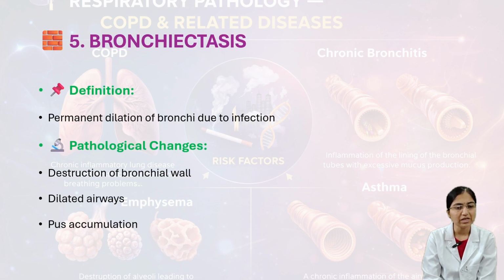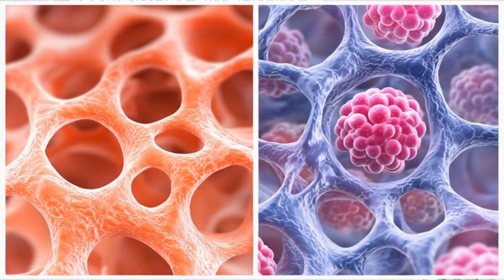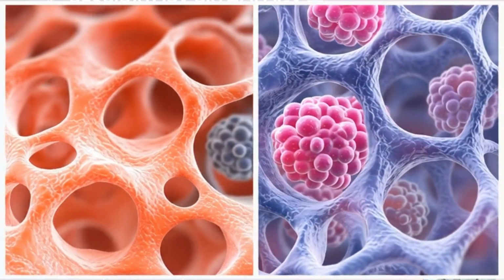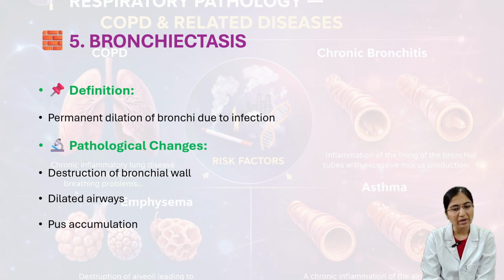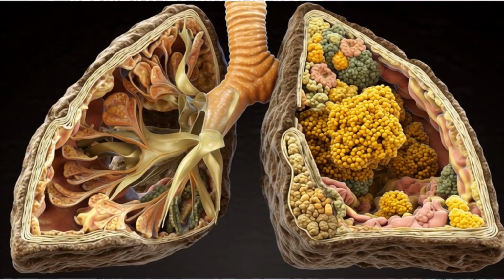And then next we'll see bronchiectasis. Here bronchiectasis is nothing but a permanent dilation of bronchi due to infection. Due to the presence of infection, there will be the dilatation of bronchi, that is permanent. That is nothing but bronchiectasis.